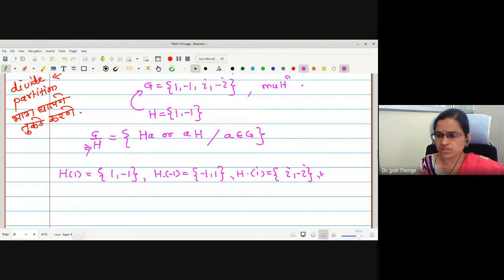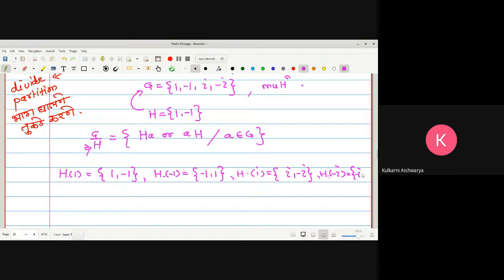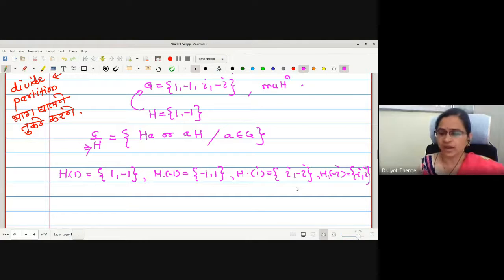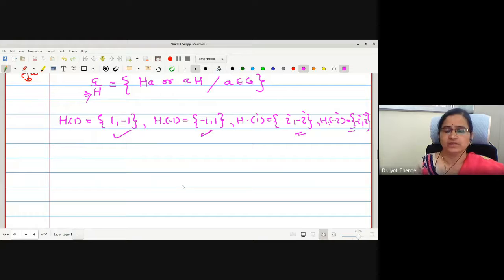And lastly, what is H(-i)? It is {-i, i}. Now actually, these two are same, no? Because we are writing it as a set, these two are same. Therefore, how many different quotients have you obtained? How many different quotients have you obtained?